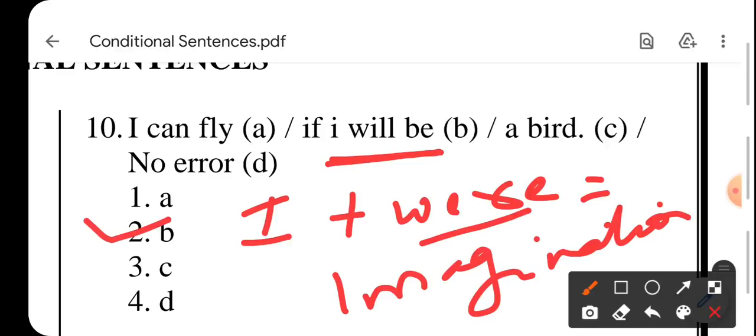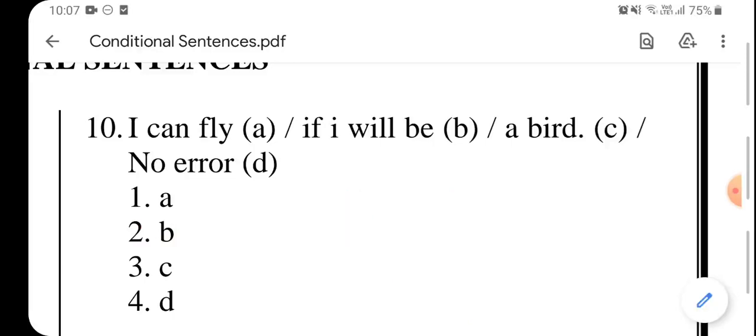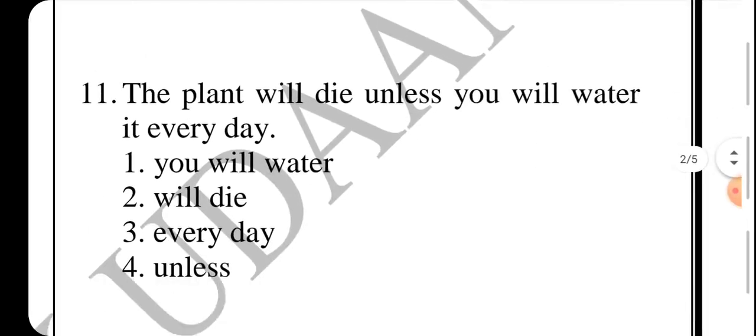Second part is the part where you need correction. The correct sentence would be I can fly if I were a bird. I hope it is clear. जहाँ पे भी imagination आ रहा है वहाँ पे आप I के साथ क्या लगाते हो? were लगाते हो.